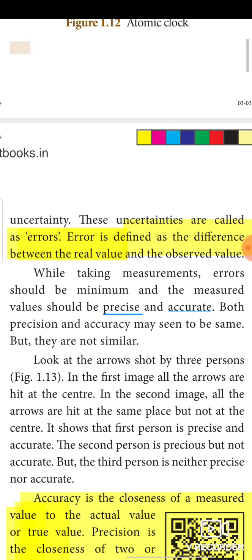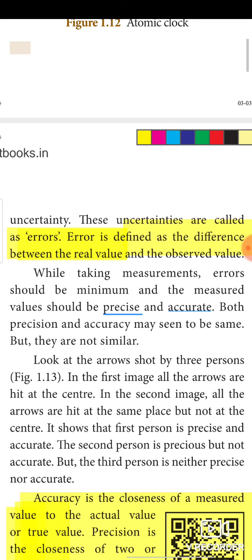The error is defined as the difference between the real value and the observed value. So we may do some observation, it may possess some value, and in practice the real value is different. So the difference between the real value and the observed value is known as error.